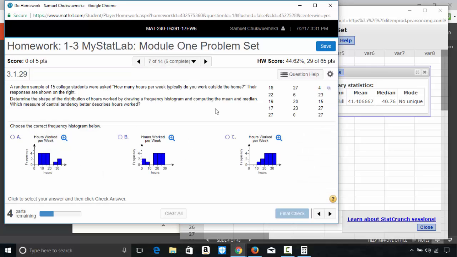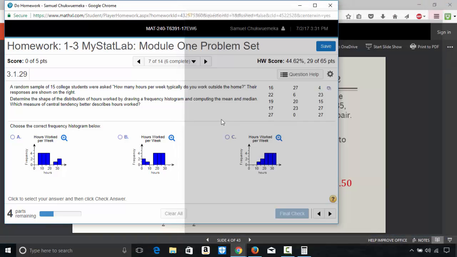All right. The next question, let me close this Statcrunch. A random sample of 15 college students were asked, how many hours per week typically do you work outside the home? Their responses are shown on the right. Determine the shape of the distribution of hours worked by drawing a frequency histogram and computing the mean and median. Which measure of central tendency better describes hours worked?